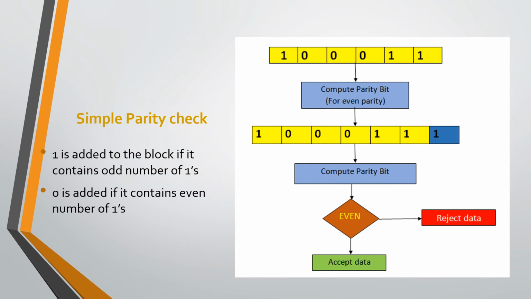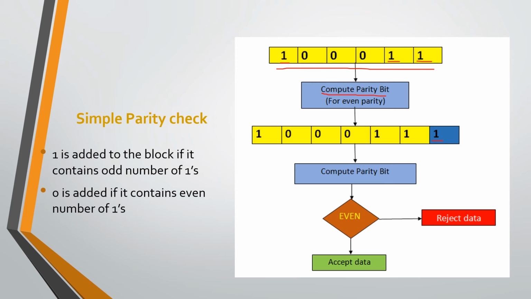This diagram represents simple parity check, in which this is the original data which contains 7 bits. Then we want to compute the parity bit for that data. For that purpose, first we count the number of 1s in the original data. If the number of 1s in the original data is odd, then append bit 1 as a parity bit.